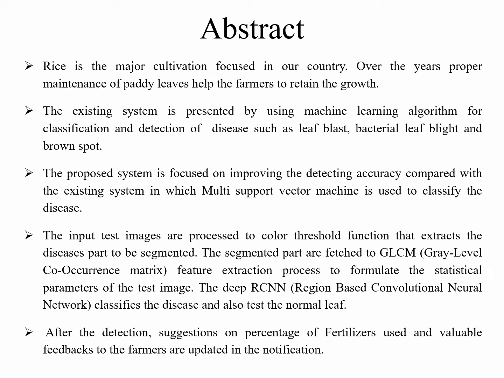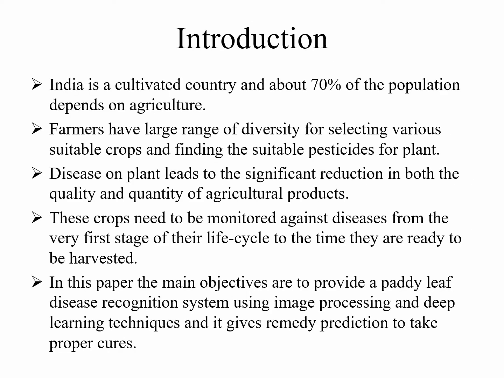The input image is sent to the color threshold function that extracts the disease part. Then the segmented part is sent to the GLCM, and the extraction process is formulated to statistical parameters of the test image. The deep RCNN network classifies the disease and also tests the normal leaf.